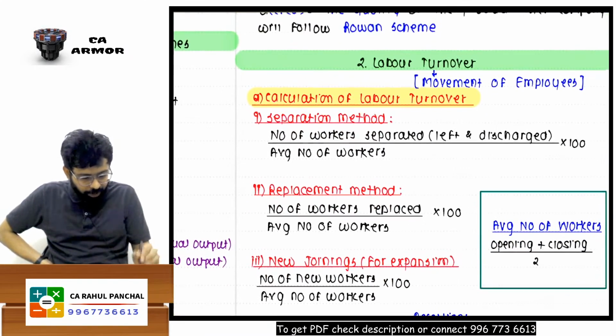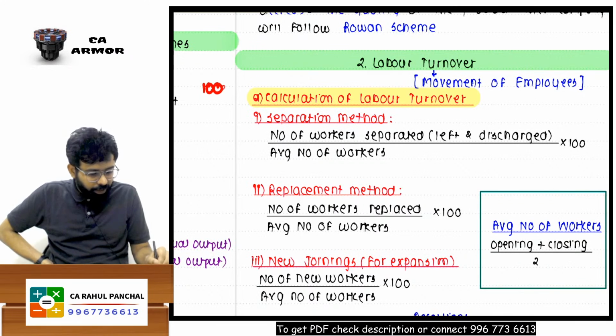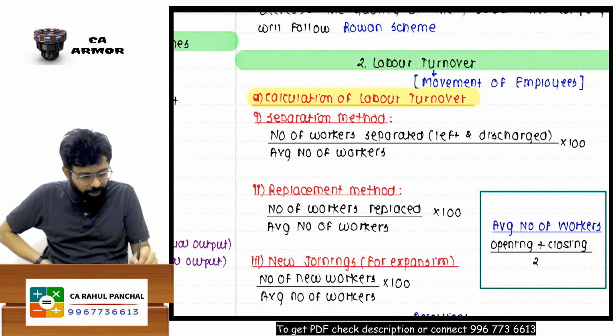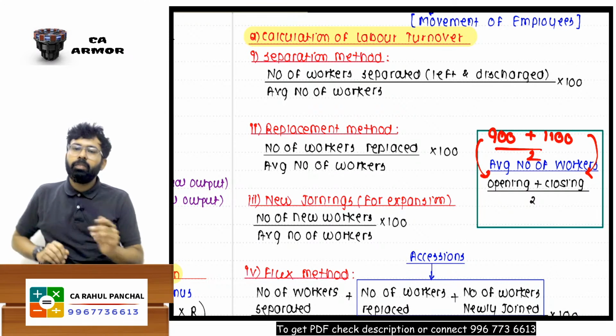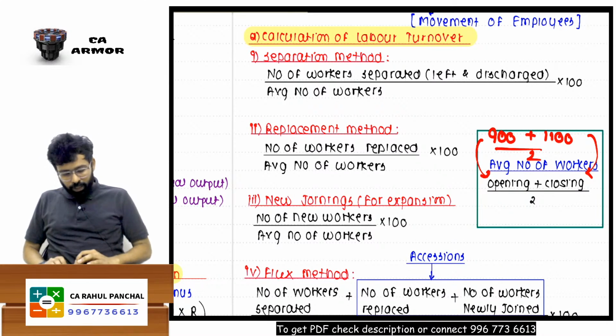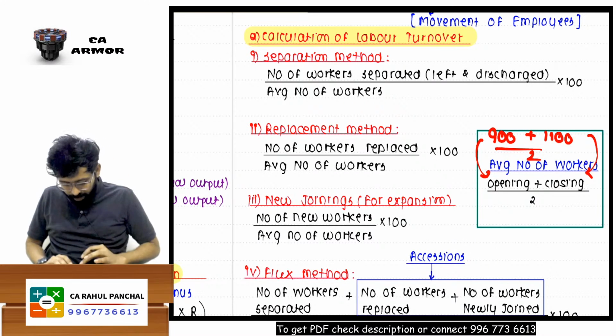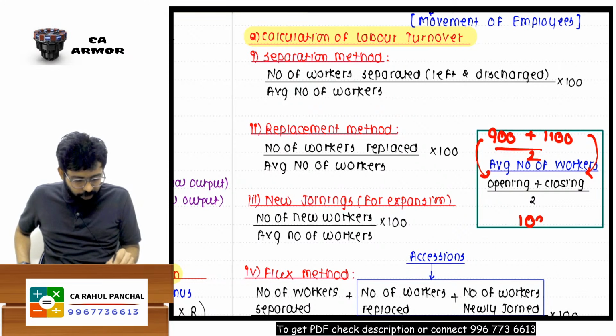Understand, you have 100 workers, let us say, on average. Let me give you an idea. Let us say that in the opening you have 900 workers. In the closing, you have 1100 workers. So can I say on average how many workers you have? 900 were there in the opening, 1100 at the end, divided by 2. Average 1000 workers I have.